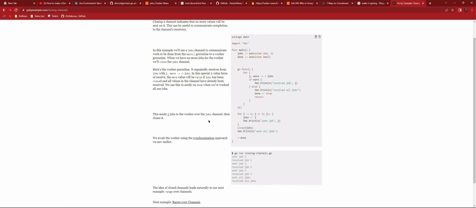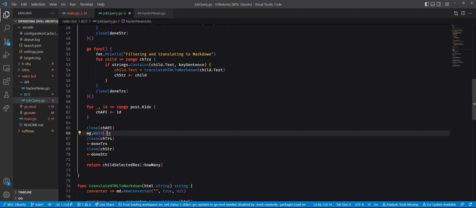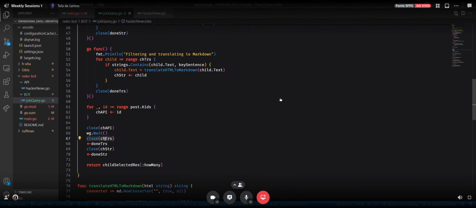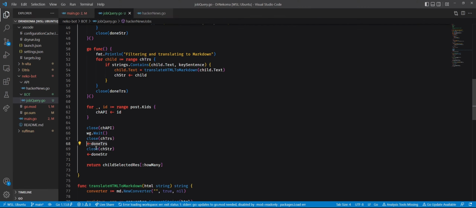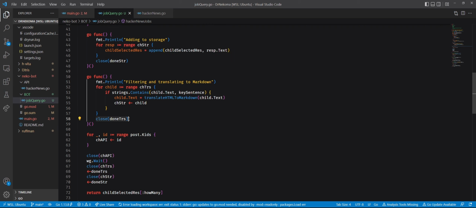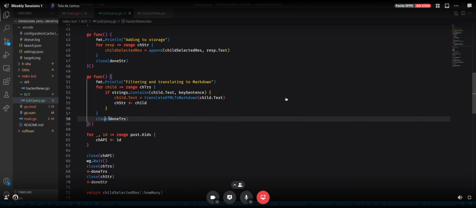We are closing the thing, and then we are waiting for the group to finish those things, and then we close the transformations, and then here we are waiting, because look at this notation. This is the same notation here, but we are not putting the value inside anything. This is basically like a blocking statement. So we are waiting to disclose here, waiting for the go function that does filtering and translating. We are waiting for it to finish.